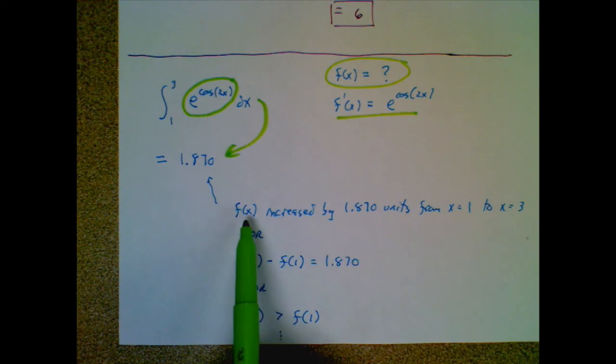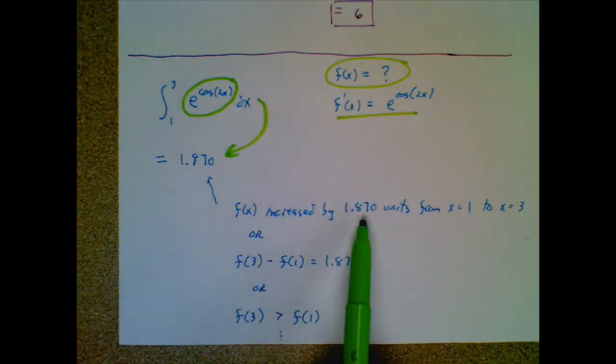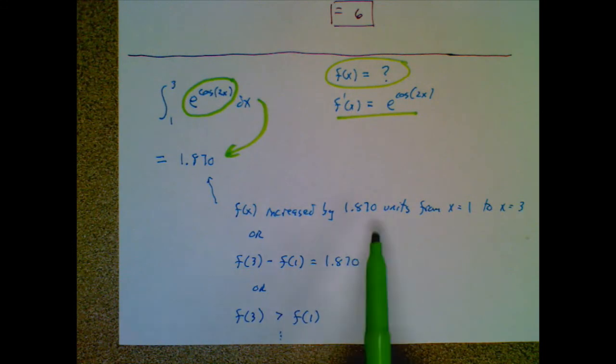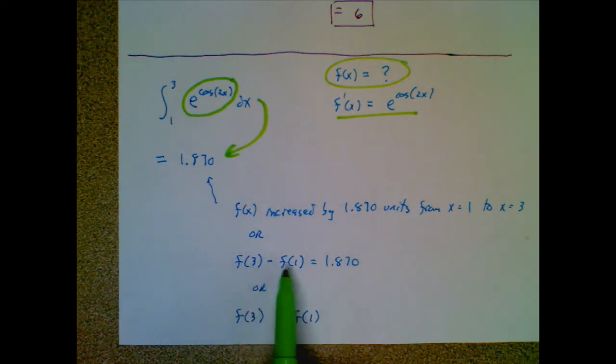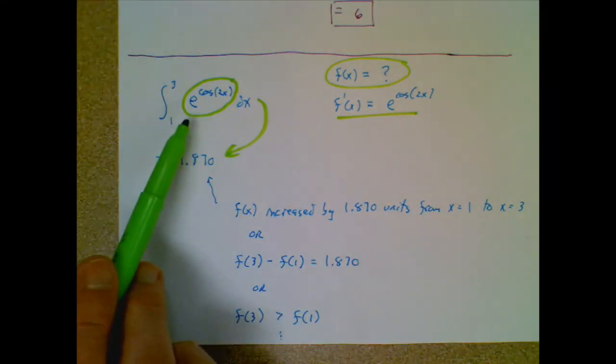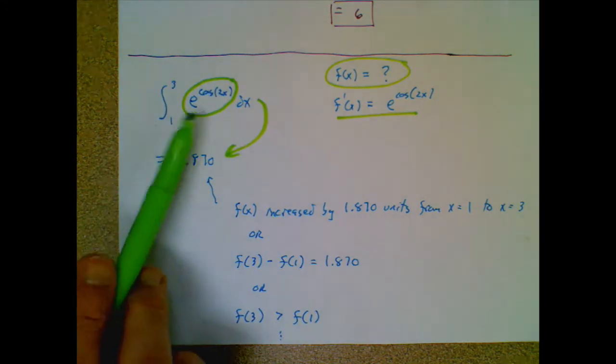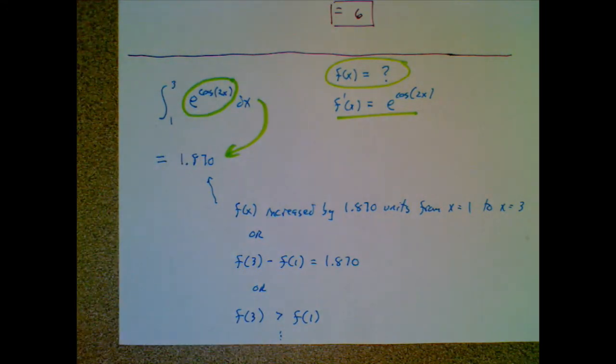That means my function f of x, which I don't even know what it looks like, increased by 1.87 units as I traveled along. Or the difference in their y values is 1.87 units, or f of 3 is bigger than f of 1. These are all 3 different ways to say the conclusion that we got, but they're all based upon the fact that if I integrate a derivative, I get the change in y value of my original function.